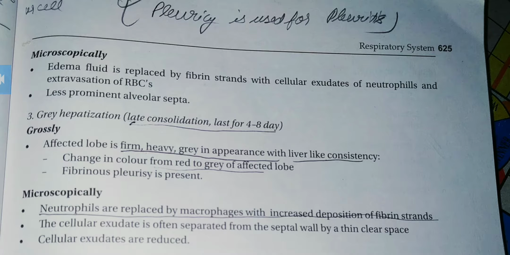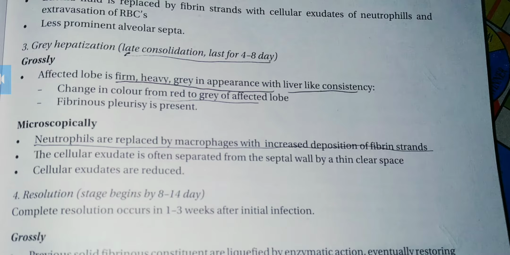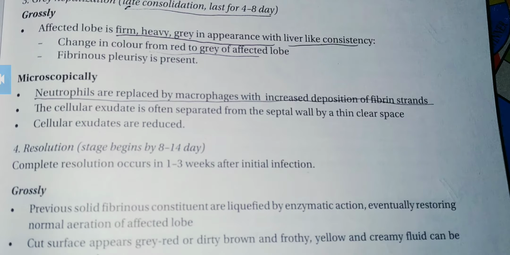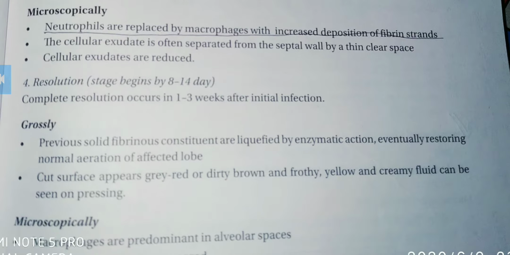Then grey hepatization, which is also called late consolidation. It lasts for 4 to 8 days. Here grossly the affected lobe, usually the lower lobe, is heavy, firm, grey in appearance with liver-like consistency. Change in color from red to grey in the affected lobe, and fibrinous pleurisy is present. Microscopically, the neutrophils are replaced by macrophages with increased deposition of fibrin strands. The cellular exudate is often separated from the septal wall by a thin clear space. Cellular exudates are reduced.